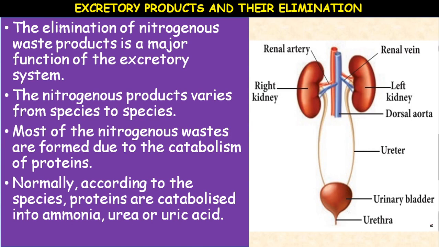This is the excretory system. If you take the excretory system, it is a unit which performs excretion. So this particular excretory system includes a pair of kidneys, a pair of ureters, and a urinary bladder. The human excretory system also has this type of excretory system. Most of the terrestrial animals possess kidneys as excretory organs. So excretory products and their elimination.